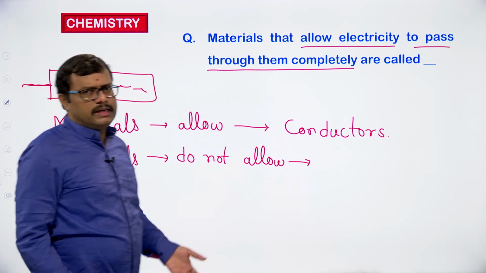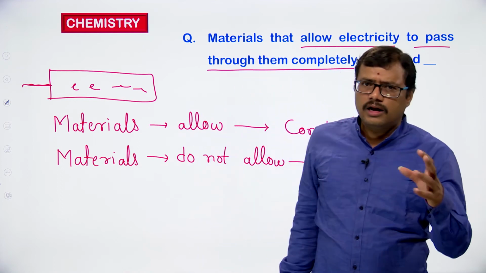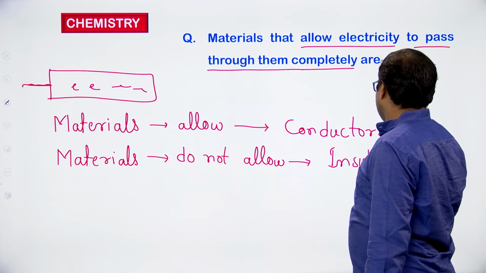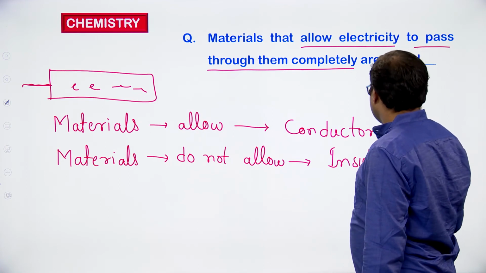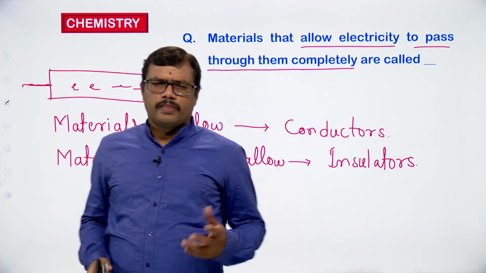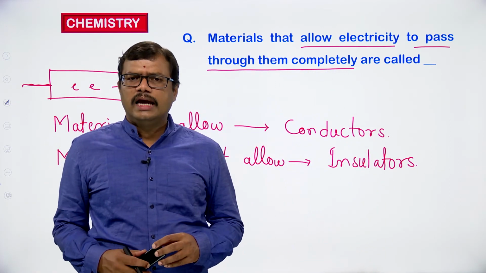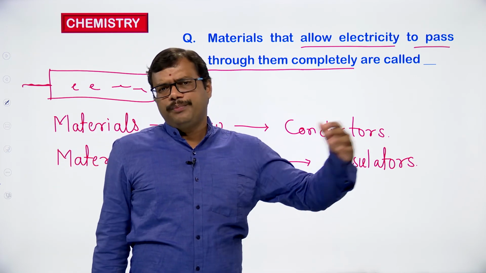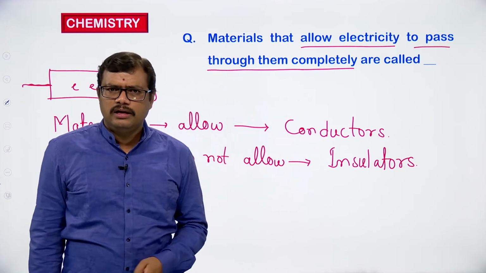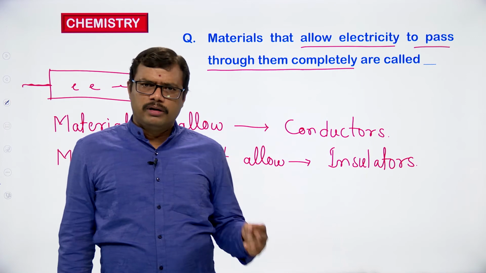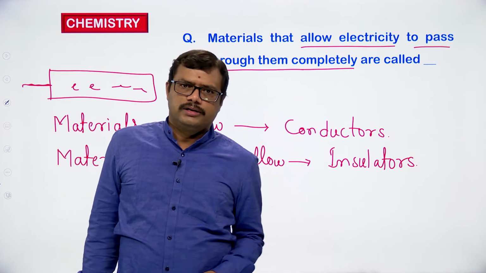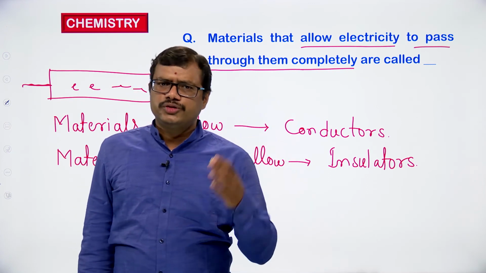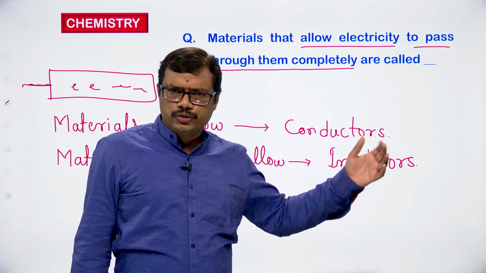There are some materials which will not allow the electric current to pass through them. They are called insulators. And we have some materials called semiconductors. They have conductivity in between insulators and conductors. They do not have conductivity as high as the conductors, but they have some conductivity. They are not insulators. Insulators are not going to conduct electricity. So the materials which do not conduct electricity are called insulators.